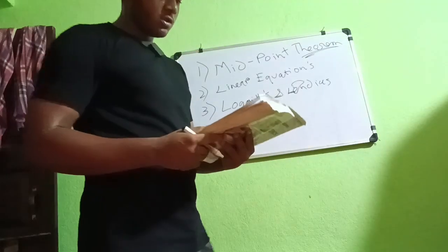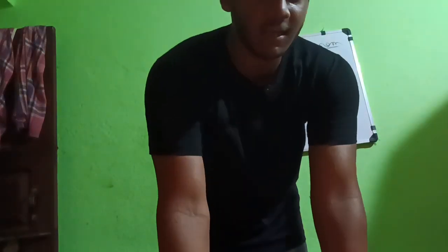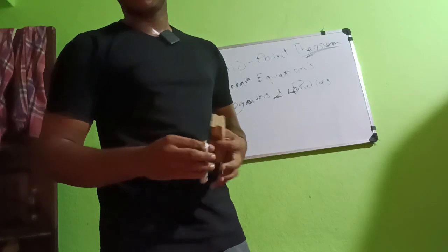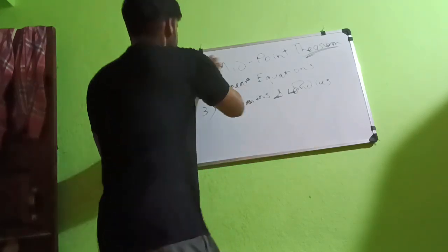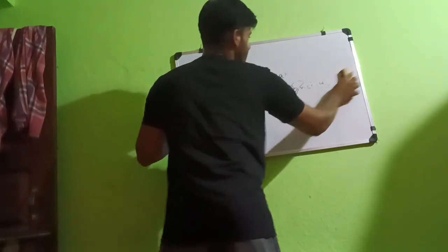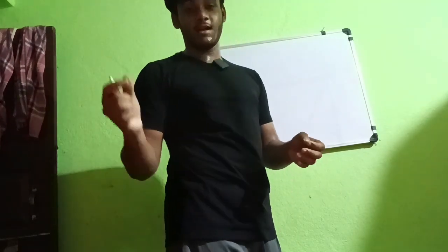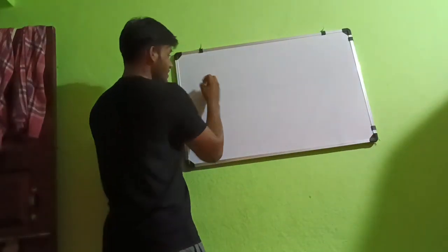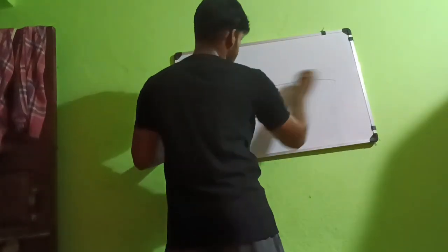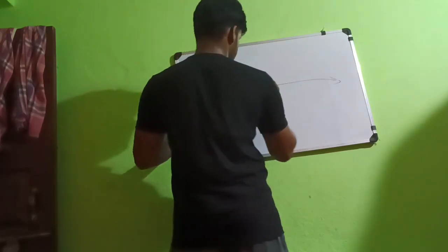Okay, indices. The first thing I would like to do is clear your base doubts or questions. What is the base problem you guys are facing? So the very first thing I'm going to solve is rational and irrational numbers. I'm very excited and hungry to make all of you understand so that you can destroy your exams and score 100. This is rational numbers. Okay, I am going to make you understand.